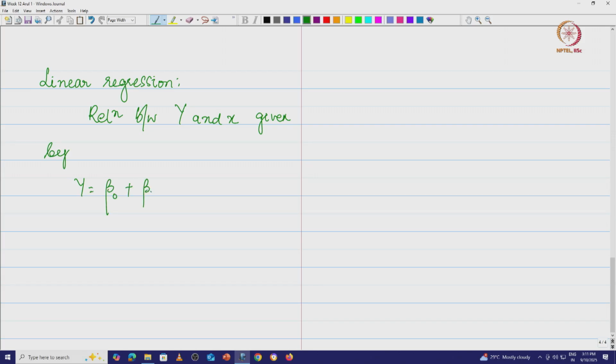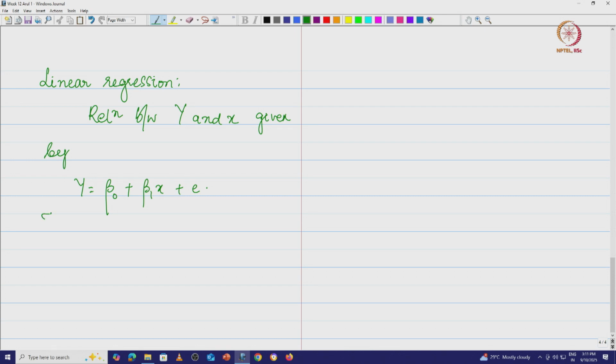Linear regression is the relation between y and x given by y is equal to beta naught plus beta 1 x plus e. This is what we call a linear relation, and for any value of x, y is going to be a random variable.